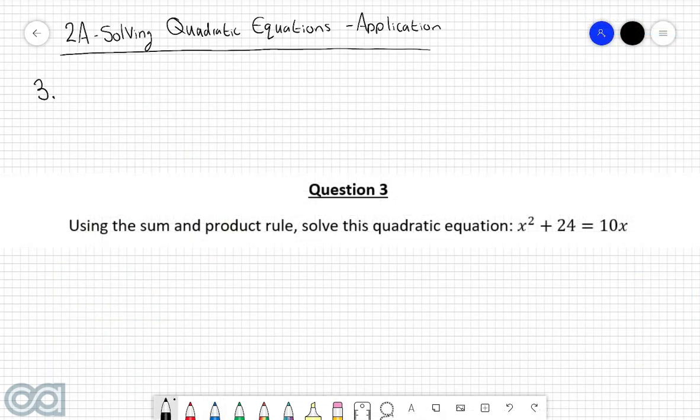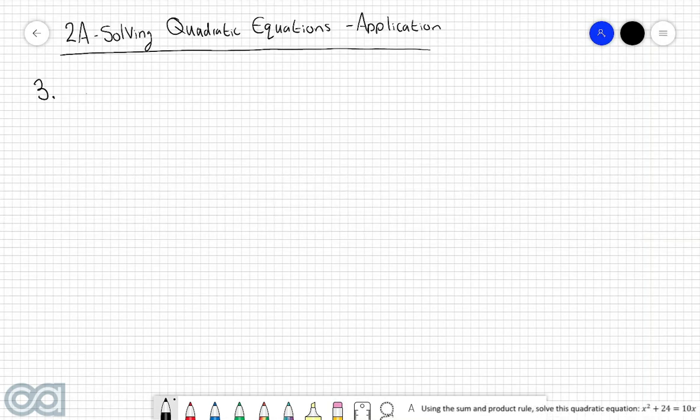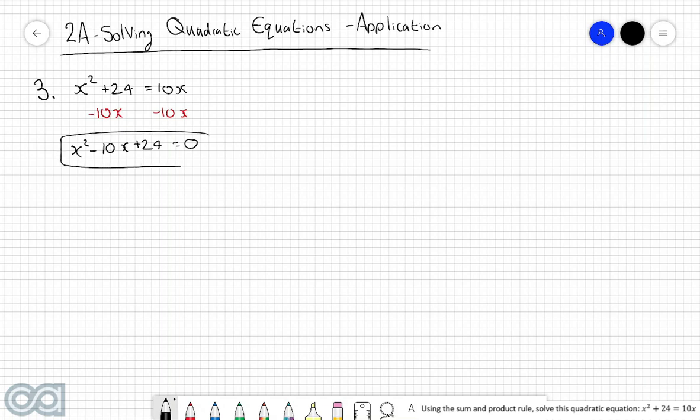Question 3. Using the sum and product rule, solve this quadratic equation: x squared plus 24 is equal to 10x. So we start off with the equation x squared plus 24 is equal to 10x. Now the first thing that you should notice about this particular equation here is that it is not in standard quadratic form. In other words, we do not have it in the format of ax squared plus bx plus c is equal to 0. So the first thing that we're going to do here is subtract 10x from both sides to make the right hand side equal to 0. What that then leaves us with is x squared take 10x plus 24 is equal to 0. And now this is something that we can absolutely work with.